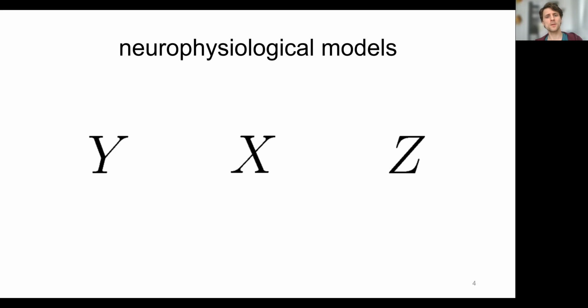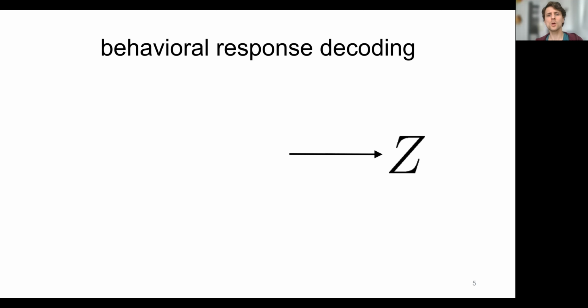We can describe the measured signals in terms of the experimental design using a forward model, such as the general linear model. And we can use multivariate pattern analysis to decode the experimental design from the measured signals. If the goal is to predict behavioral responses, there are at least 3 approaches to do so.